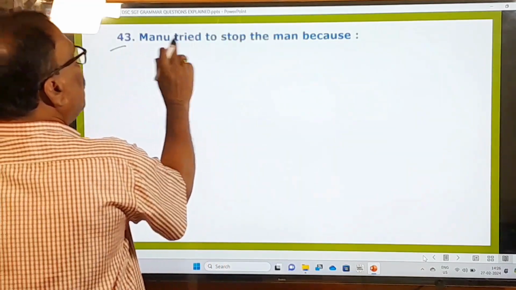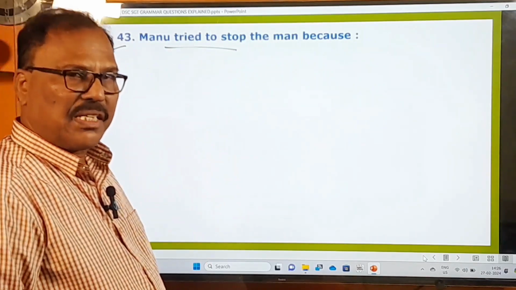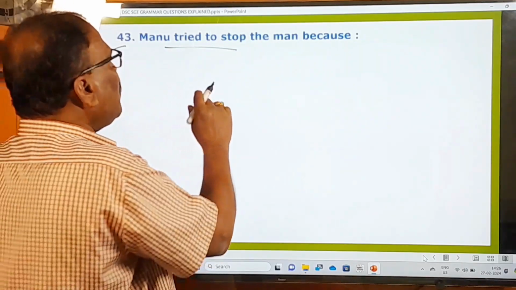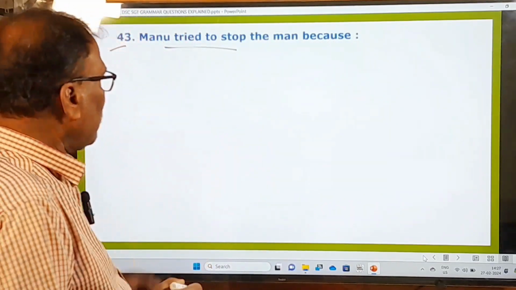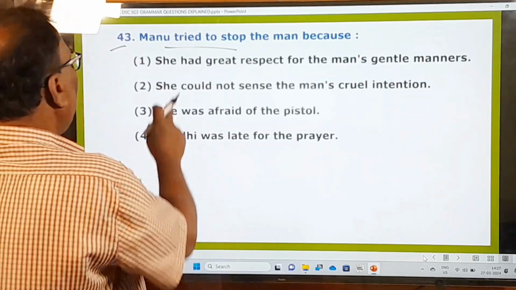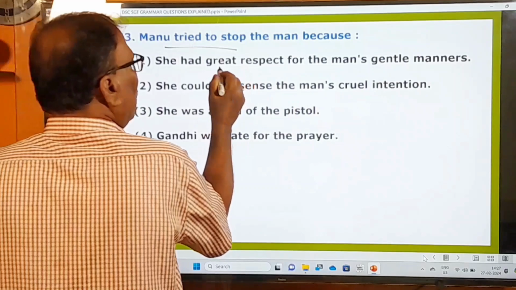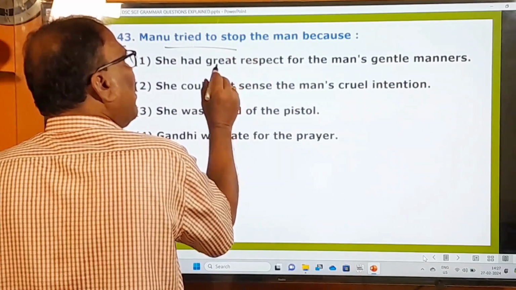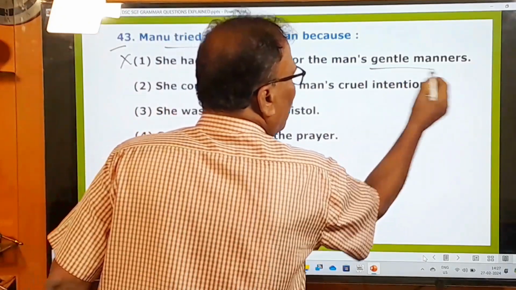43rd question. Manu tried to stop the man because... Manu was the assistant of Gandhiji. Why did she want to stop him? Let us look at the options and choose the right one. She had great respect for the man's gentle manners. No, of course she might have had great respect for that man, but not because of his gentle manners.